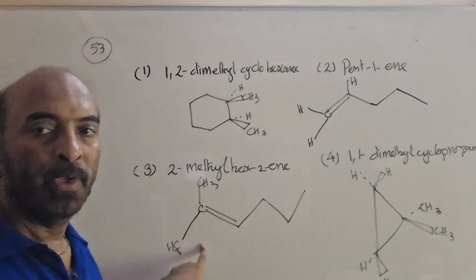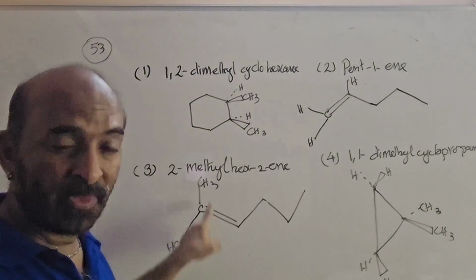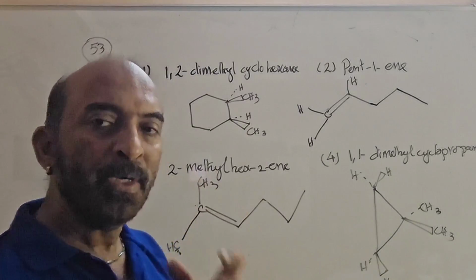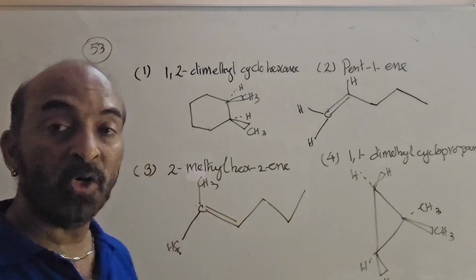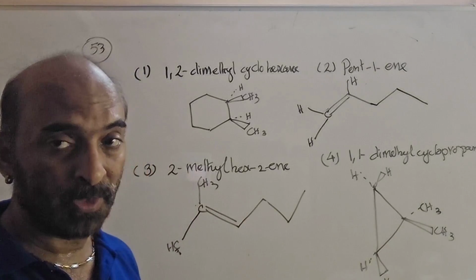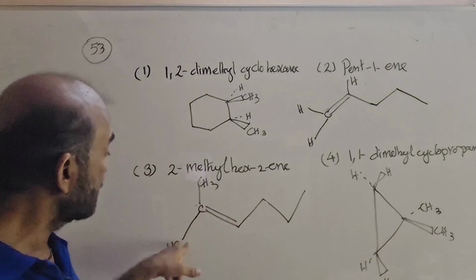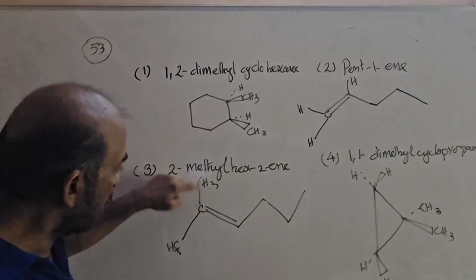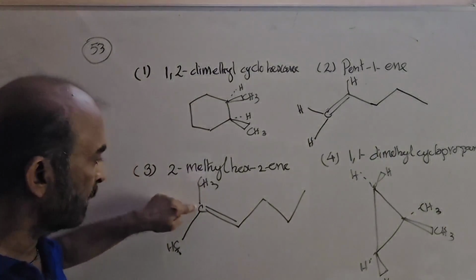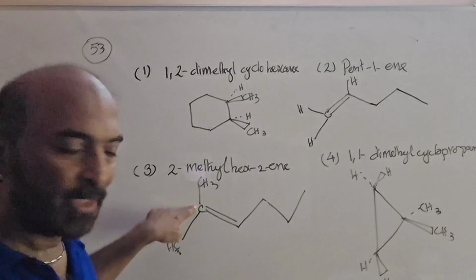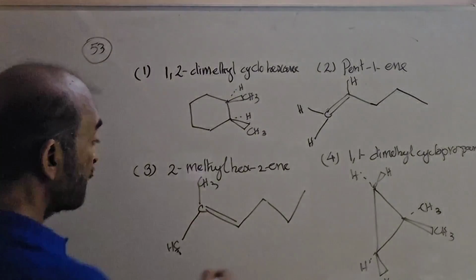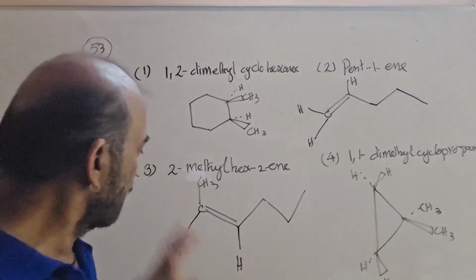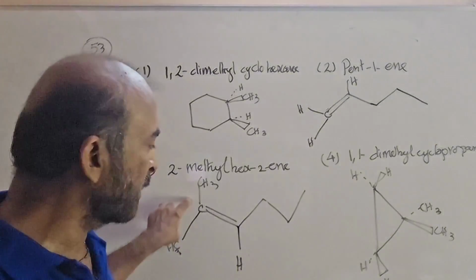Coming to this one, 2-hexene with the methyl group on the second carbon. The positioning of the double bond on a non-terminal carbon does not guarantee that the compound has geometrical isomers. Why? See here what happened. Due to the presence of 2 methyl groups on the second carbon, both the groups on this carbon became identical. So again, it fails to show geometrical isomerism, even though on this carbon there are 2 different groups. One is hydrogen and the other is a propyl group. But no use, because here the 2 groups are the same. So this compound also cannot show geometrical isomerism.